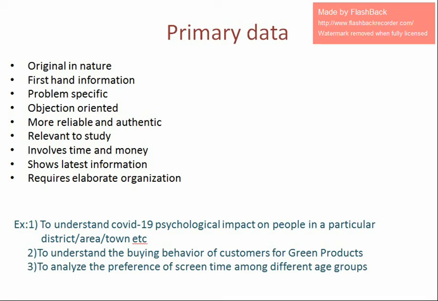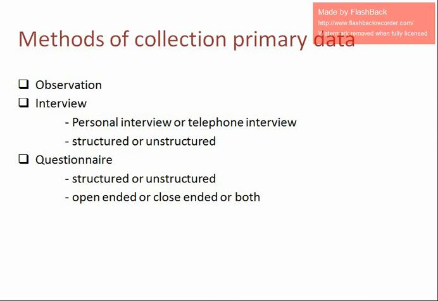So we need to understand the preference of screen time among different age groups, and we need to collect the information from these age groups. All these are primary data. There are various methods of collecting primary data, like the observation method, interview method, and questionnaire method.